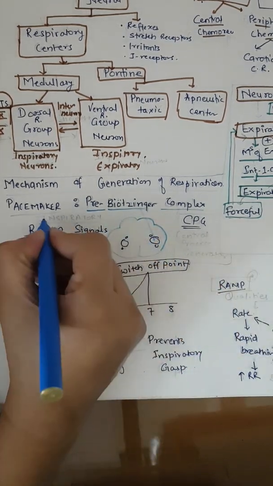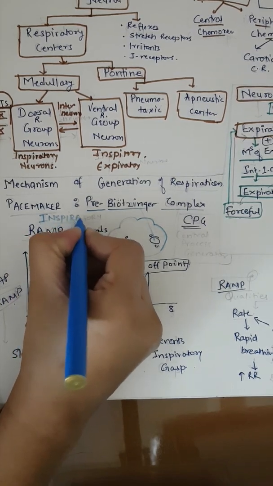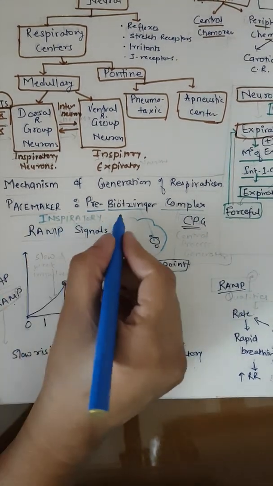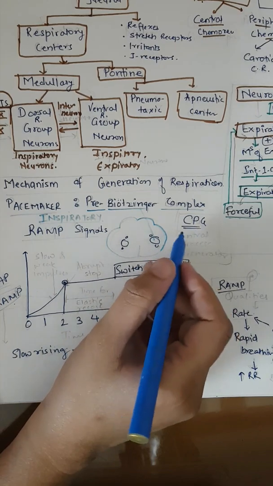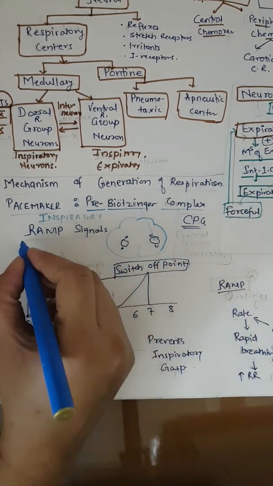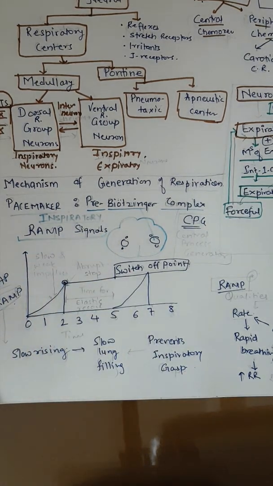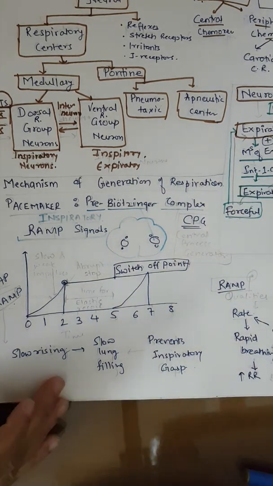This is responsible for inspiratory ramp signals. This pacemaker complex along with the DRG is also called the central pattern generator. It will generate signals which are called inspiratory ramp signals. Now why are they called ramp signals?